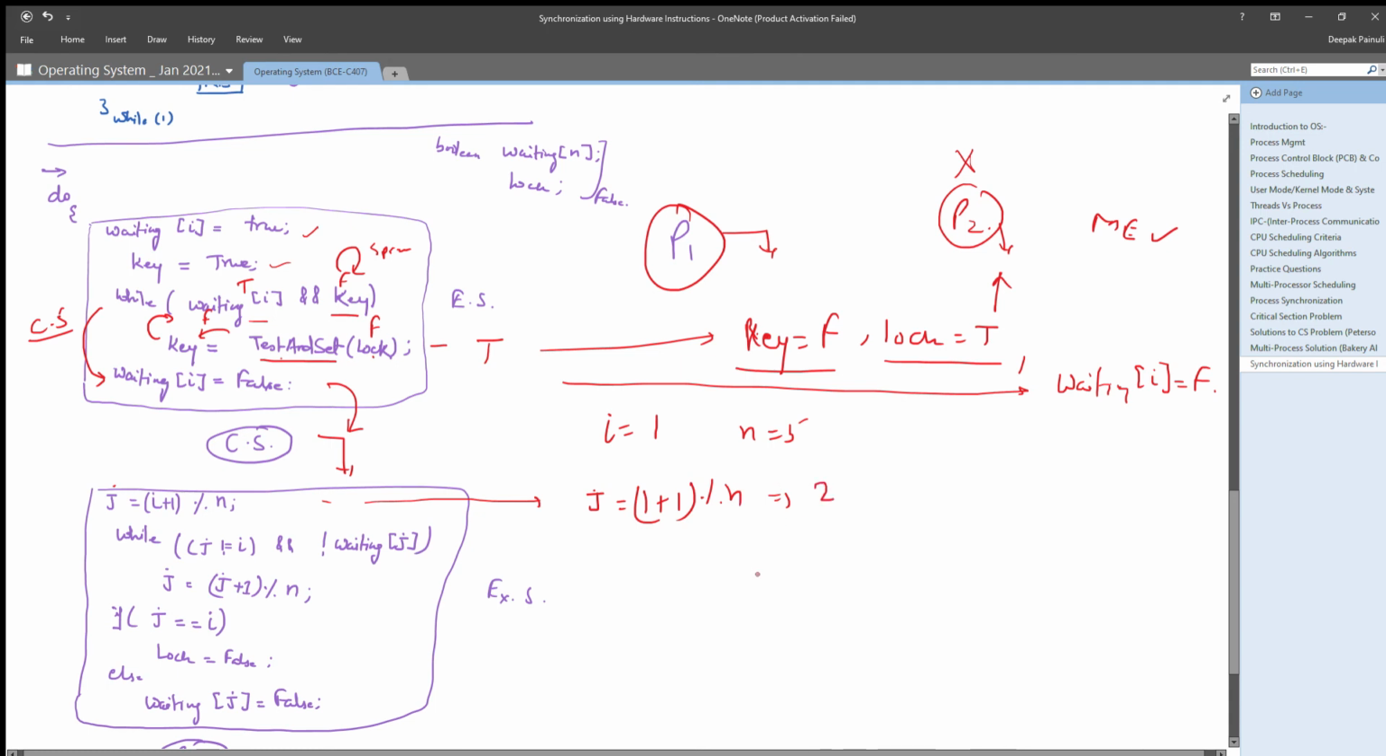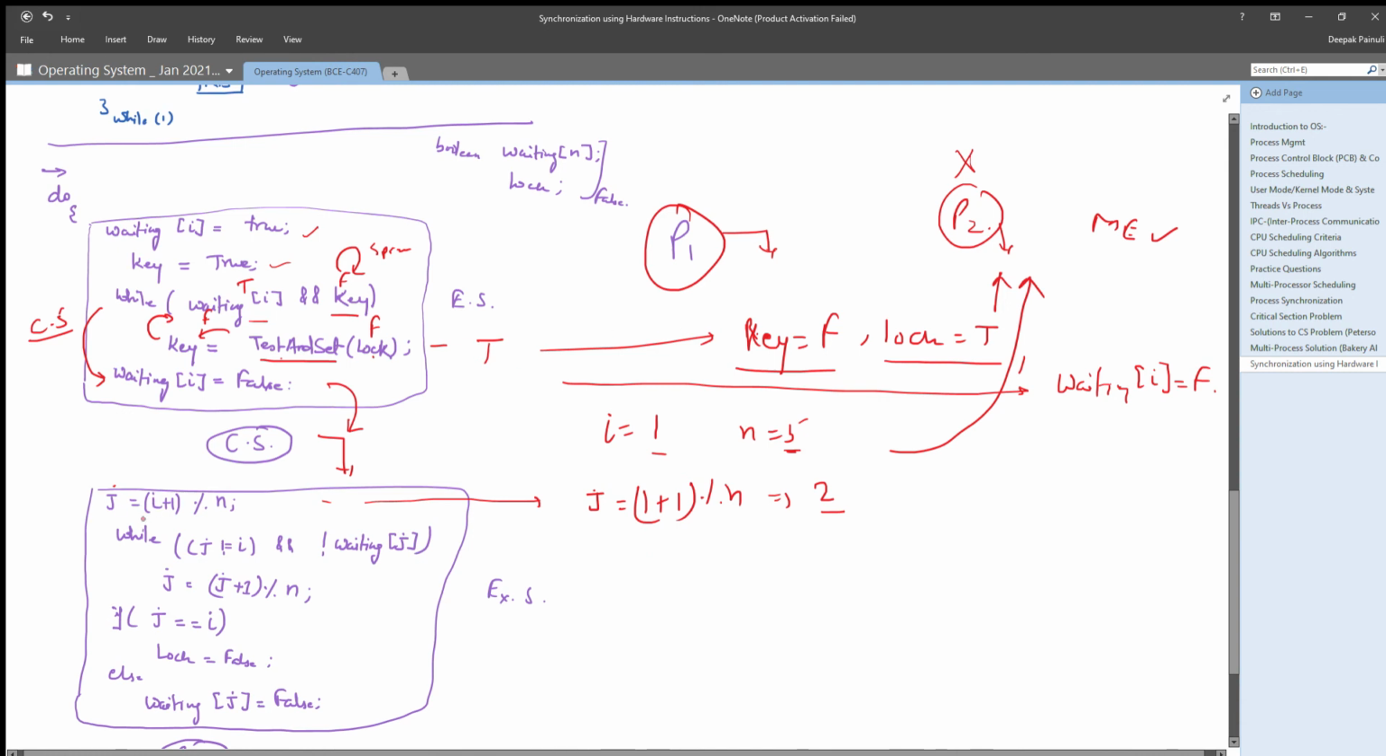That means in the exit section, it is checking for the next waiting process, right? If I is 1, then you will get j as 2. If I is 2, you will get j as 3, and so on until you reach the maximum number of processes in the system which are waiting for the critical section. So at this point in time, you are just checking the next process in line who is waiting for the critical section, and in our case P2 is waiting for its critical section, right?